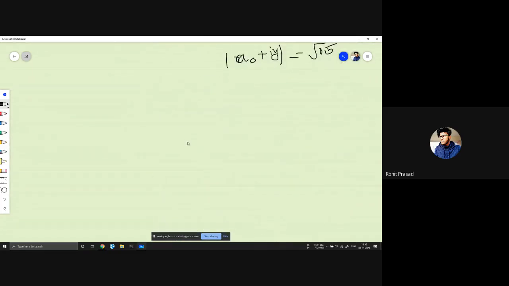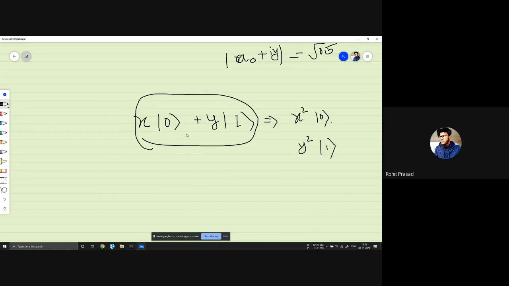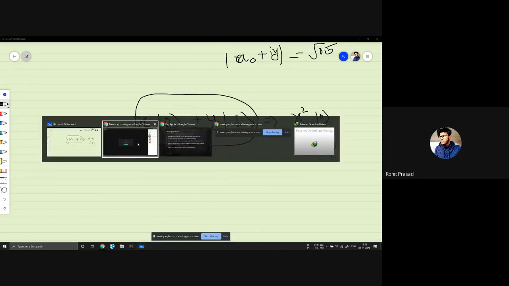Okay, so at the end, what we get is x of 0 plus y of 1, which gives us the probability of x square being in 0 and y square being in 1. Let's see this thing in our quantum simulator.